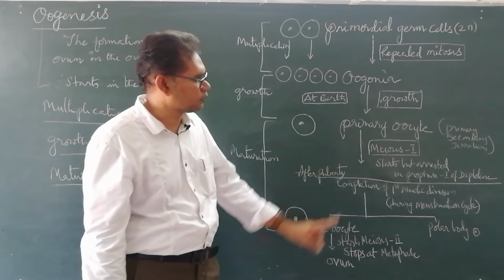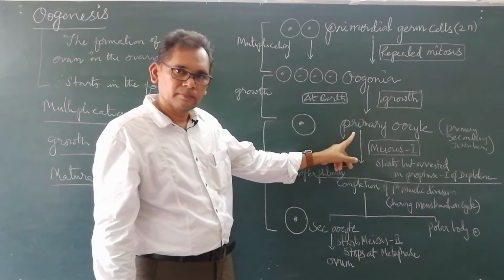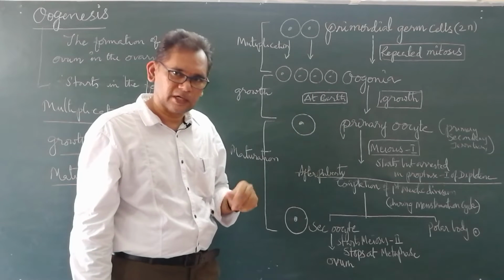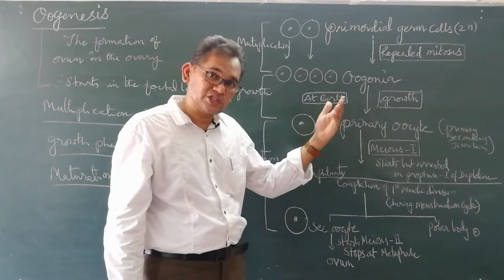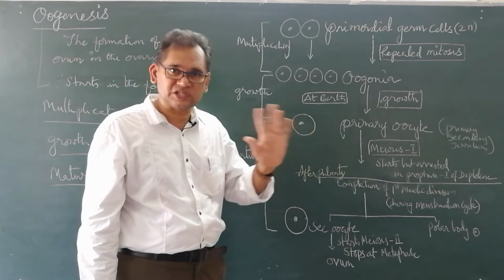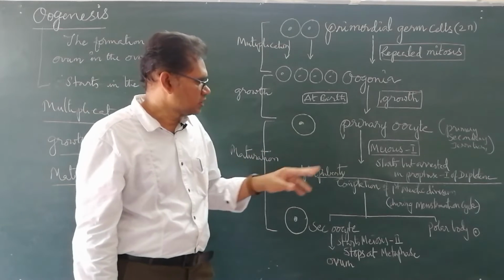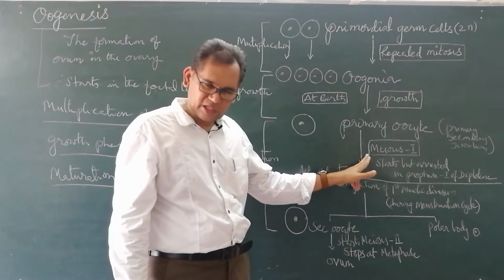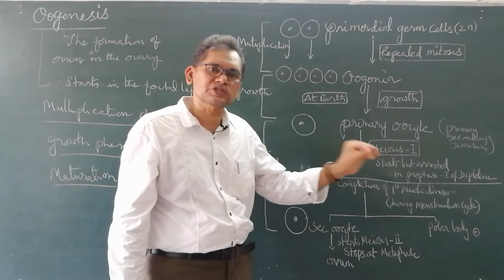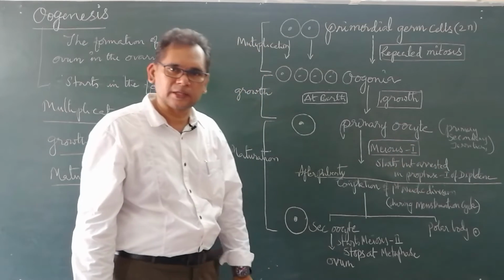Once again, I repeat what I am saying. The primary oocyte which is formed, this is before the birth of the female baby, undergoes meiosis 1 also in the mother's womb. Meiosis 1 starts, but it stops at prophase 1, diplotene of meiosis 1.